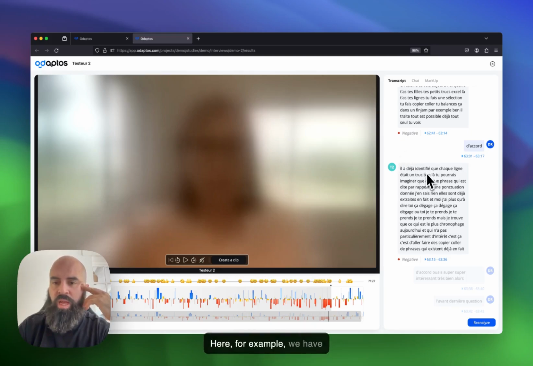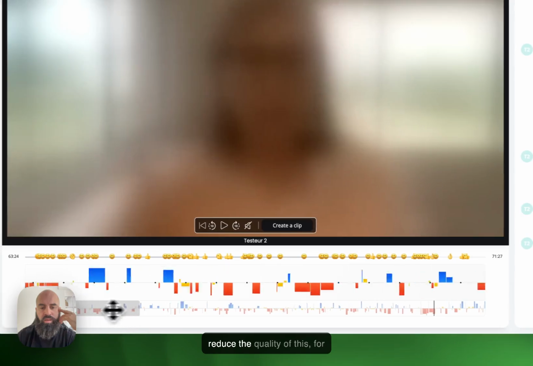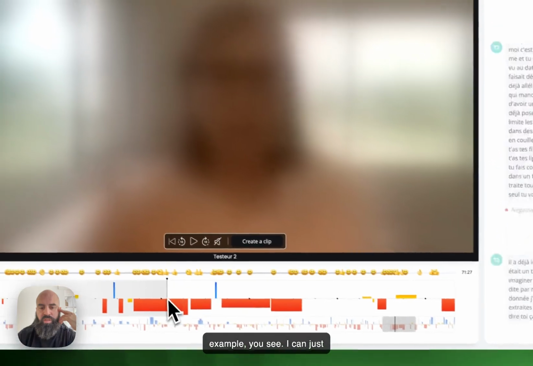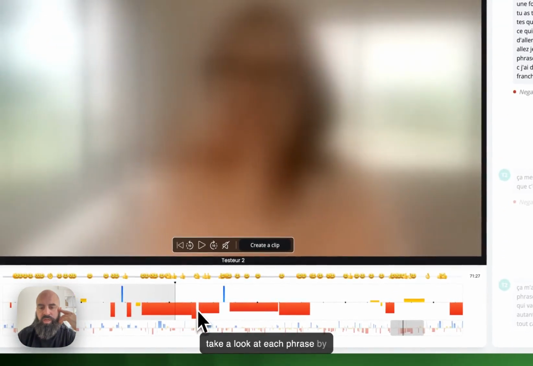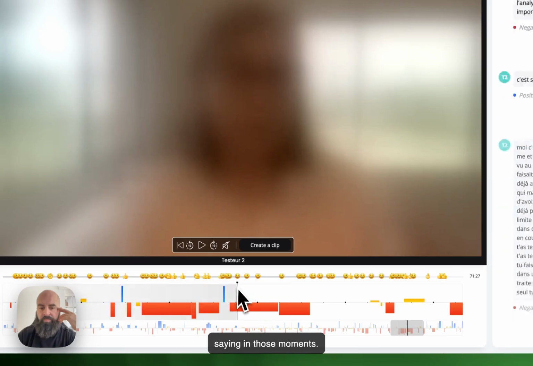So here, for example, we have everything that the user was saying. We have the emotions here. So as you can see, I can reduce the quality of this, for example, and I can just take a look at each phrase per emotion really quick and understand what they were saying in those moments.